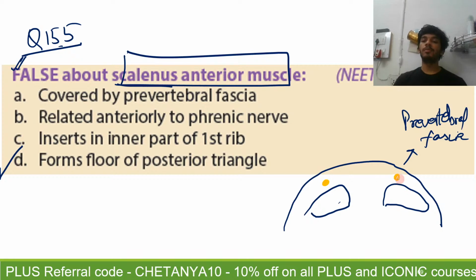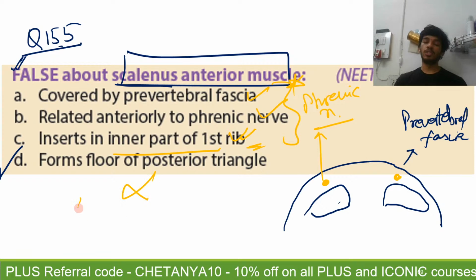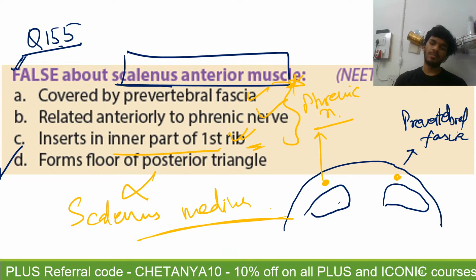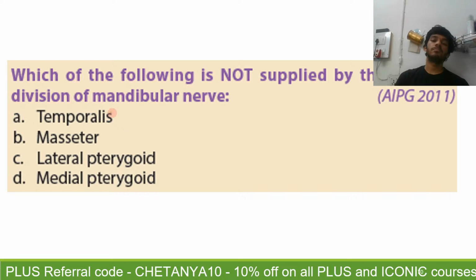It is covered by the prevertebral fascia again, but it is present anterior to the scalenus. So this is true, this is true. Then it inserts on the inner part of the first rib at the scalene tubercle. This is absolutely true. So these three are true, but it does not form the floor of the posterior triangle. Scalenus medius will form the floor of the triangle. Scalenus anterior, a part sometimes comes in, but not generally.